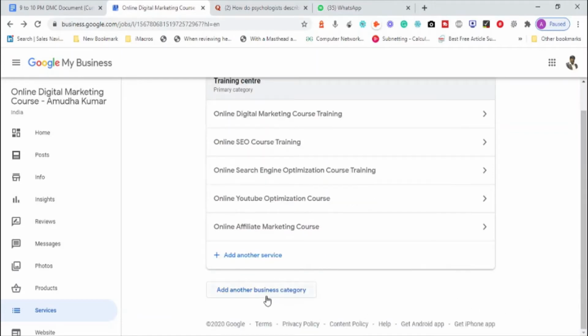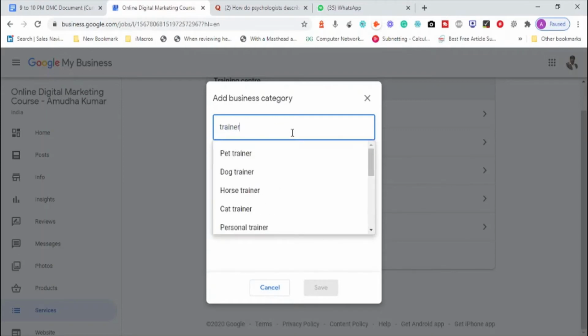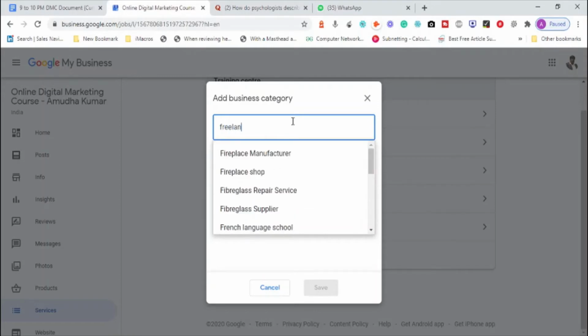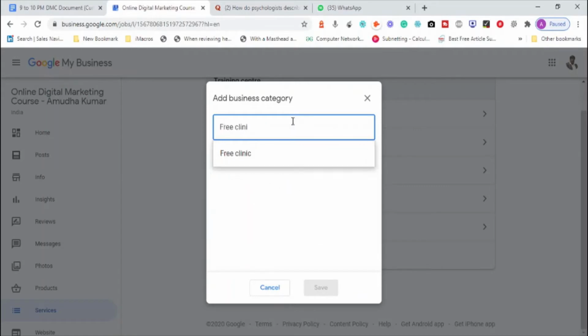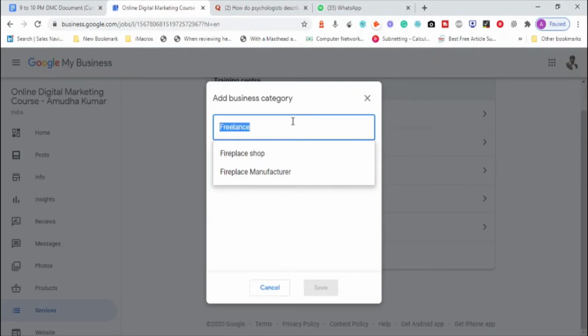Okay, I can add another category also. I'm a training center, so I can try with the trainer option. Dog trainer, horse trainer, personal trainer, women's trainer, train ticket, traditional. No. I could also try freelance supplier, freelance shop, freelance manufacturer. No, I'm not a shop or a manufacturer.